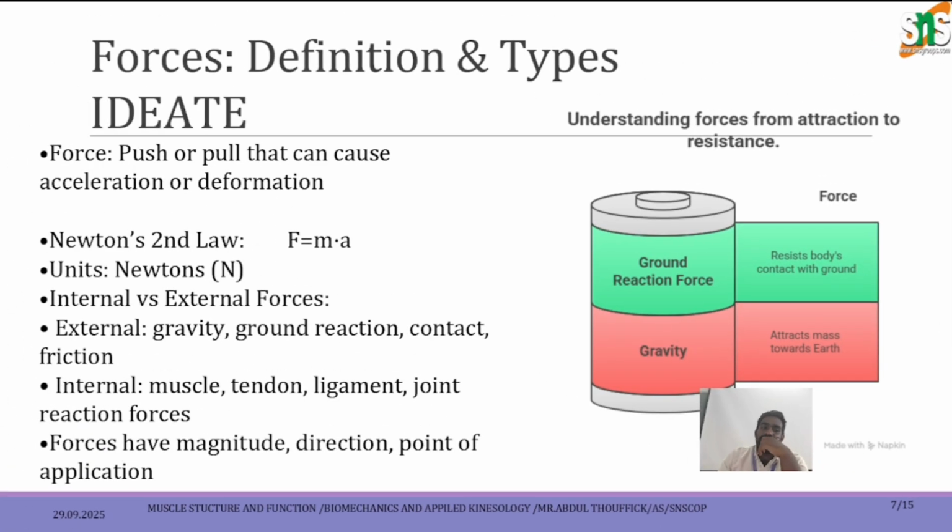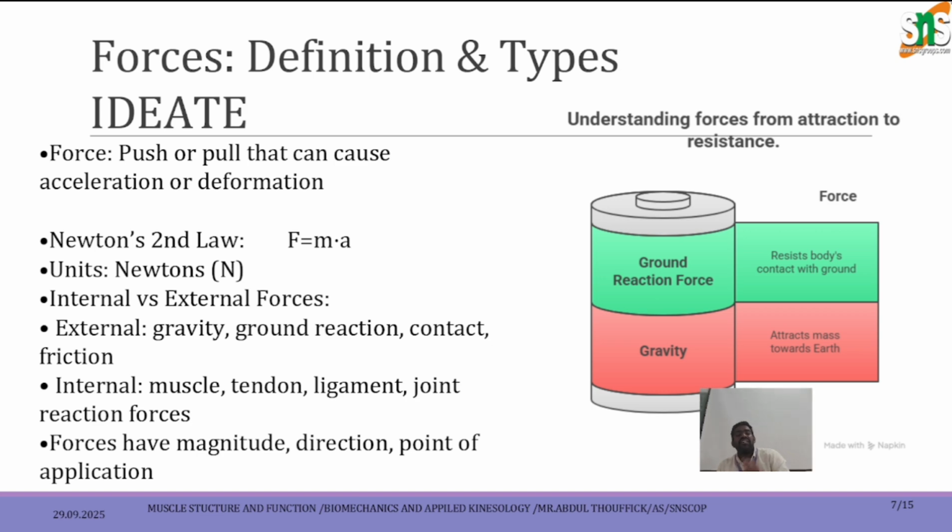So definition types: force, push or pull. What does force mean? Force is a push or pull that can cause acceleration or deformation. It is called force. So Newton's second law, units are newtons, F is equal to ma. So internal versus external force: the external are gravity, ground reaction, contact, friction. The internals are muscles, tendons, ligaments, joints, and force.